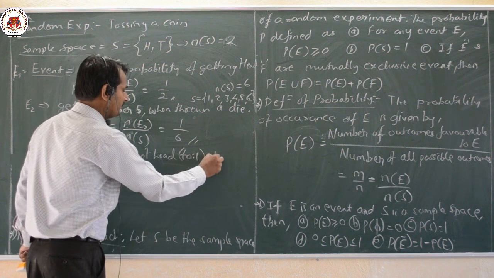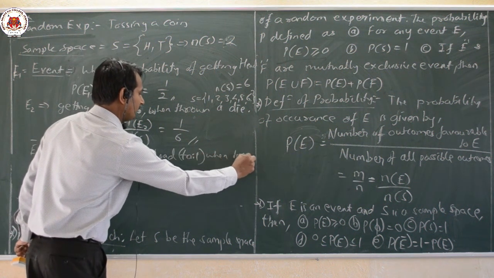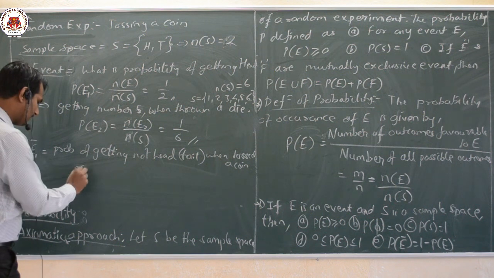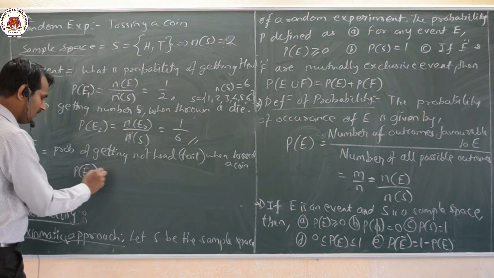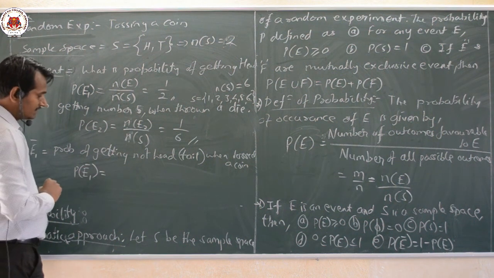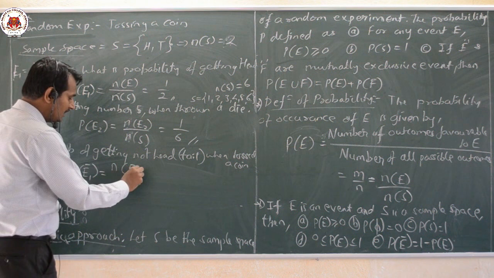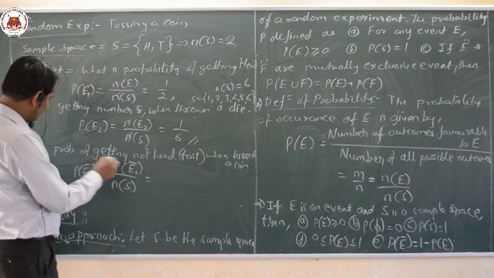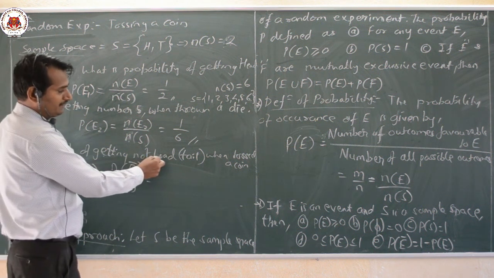When a coin is tossed, what do we get here? Probability of E1 dash, or E1 complement. What is it? That is n of E1 dash divided by n of S. So n of E1 dash means what? Probability of getting head. Okay.